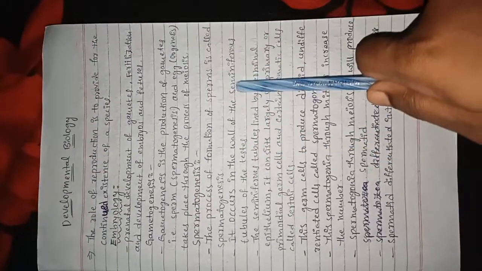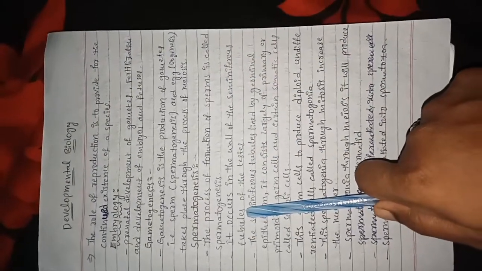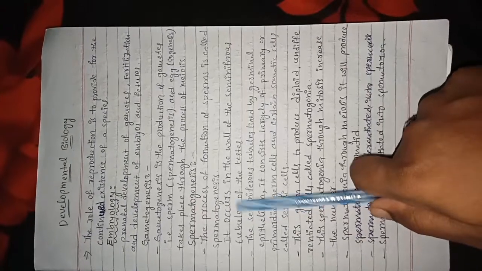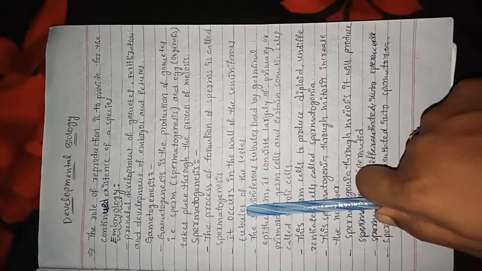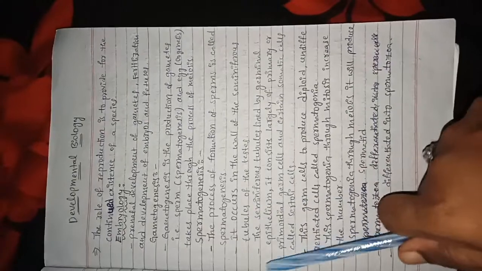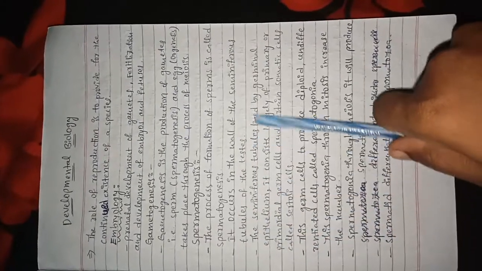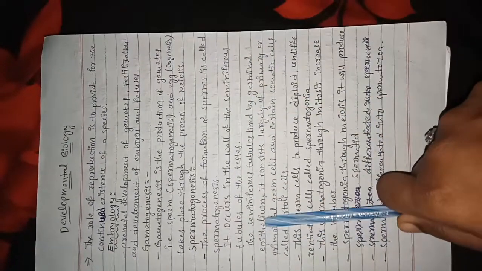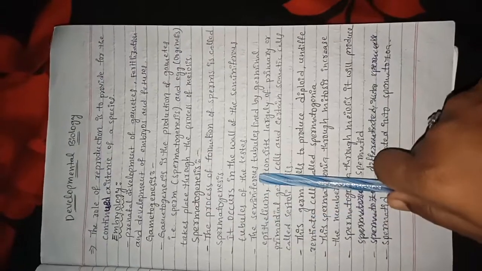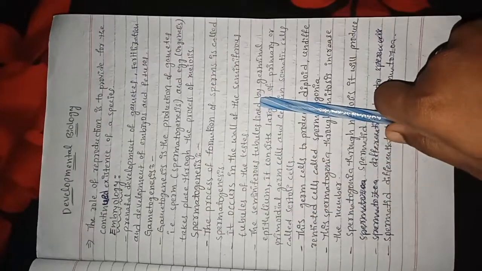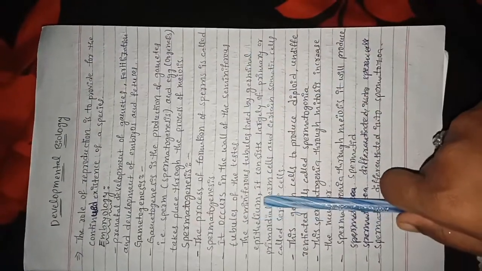Seminiferous tubules are the structural and functional units of the testis in the male reproductive system. The seminiferous tubules are lined by germinal epithelium.